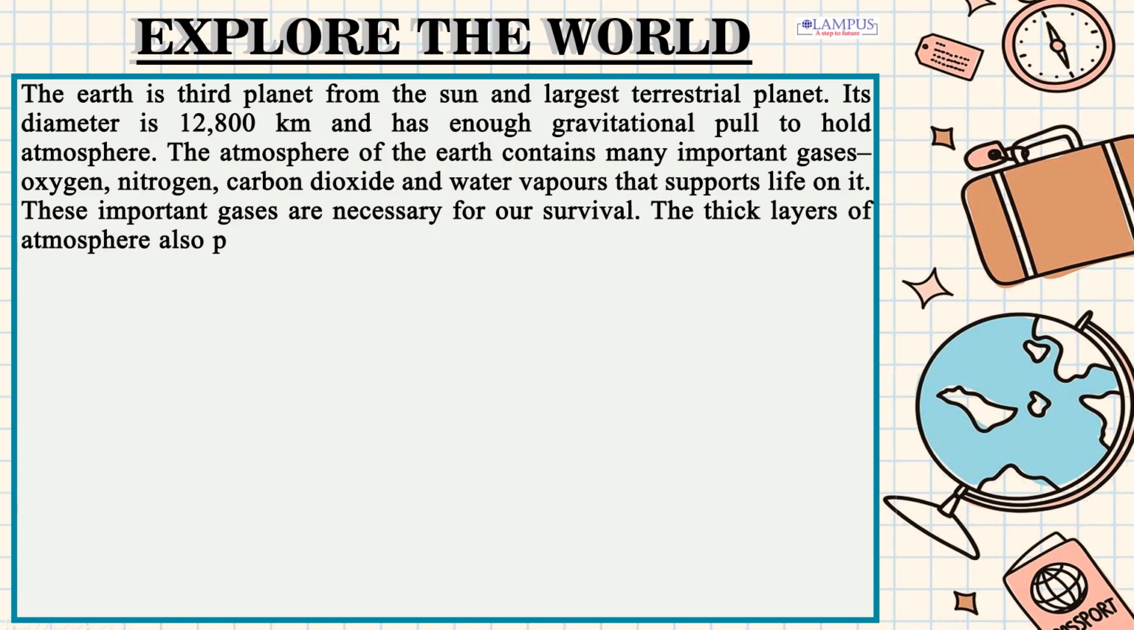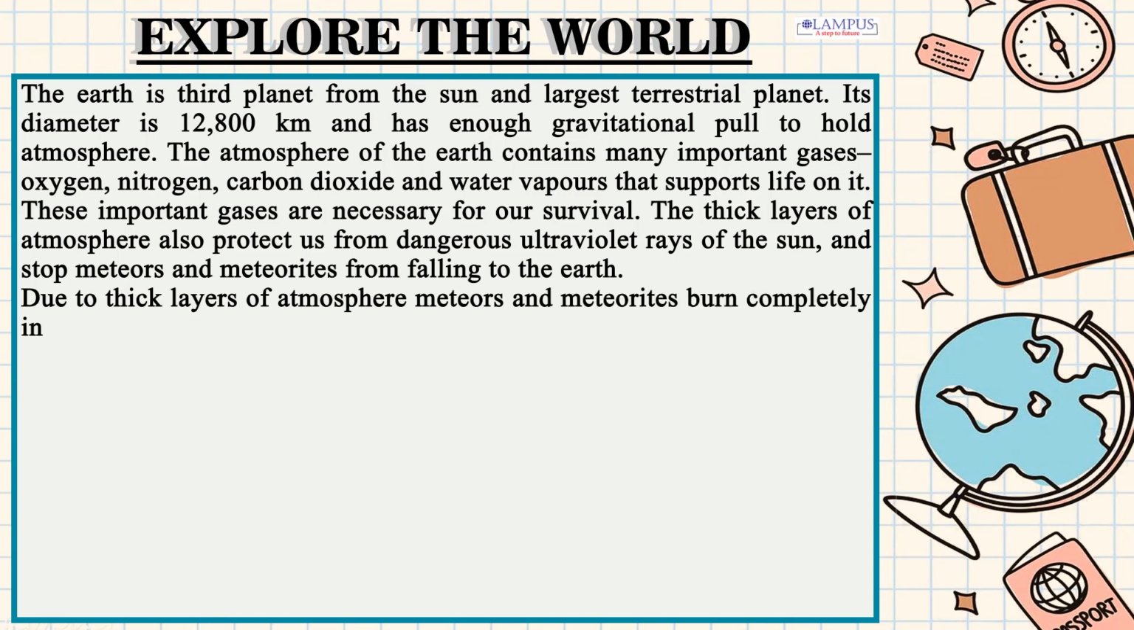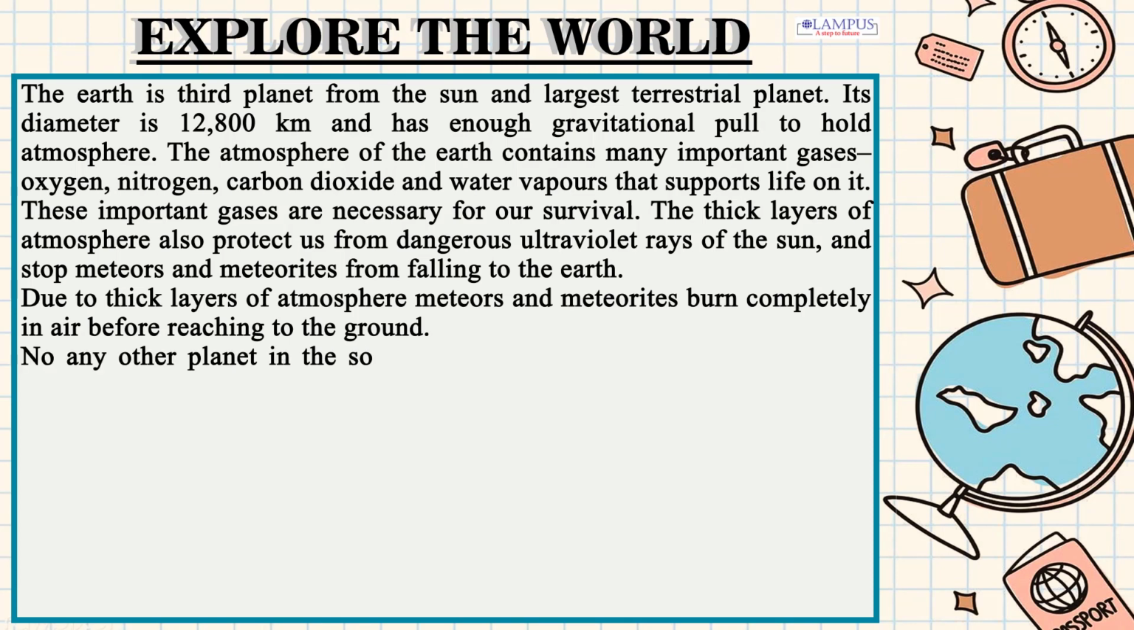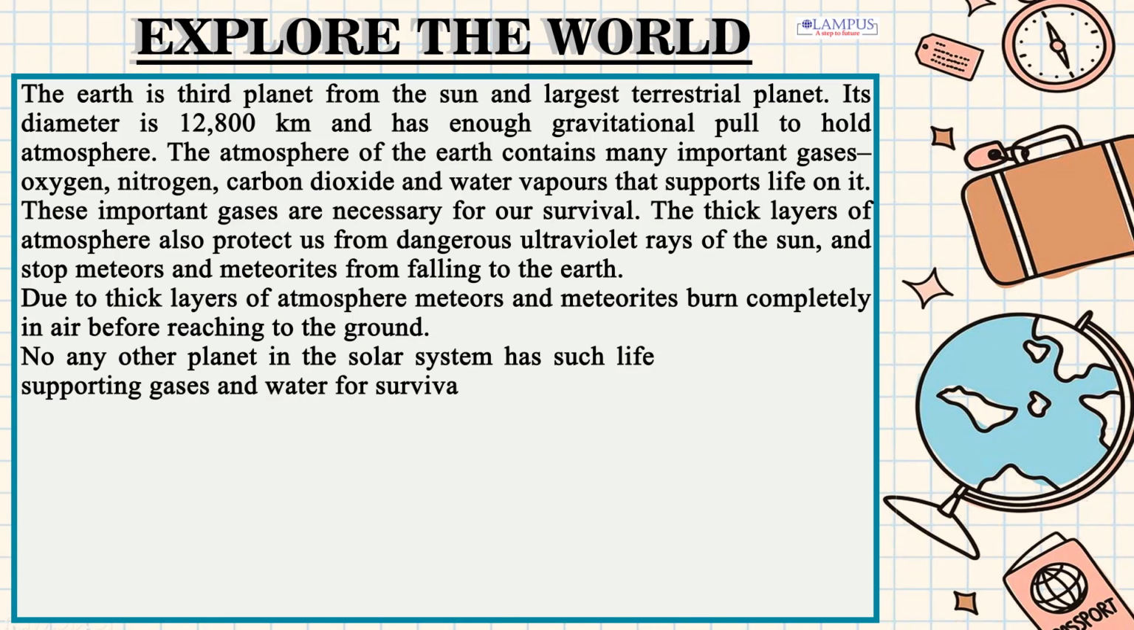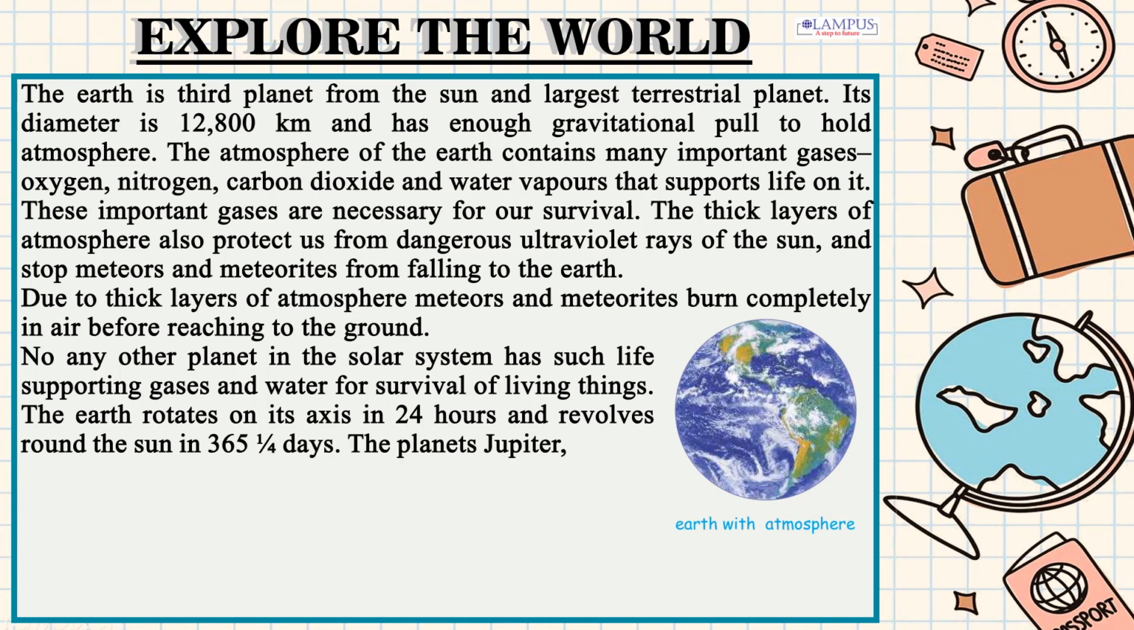The thick layers of atmosphere also protect us from dangerous ultraviolet rays of the Sun, and stop meteors and meteorites from falling to the Earth. Due to thick layers of atmosphere, meteors and meteorites burn completely in air before reaching the ground. No other planet in the solar system has such life-supporting gases and water for survival of living things. The Earth rotates on its axis in 24 hours and revolves round the Sun in 365 and a quarter days.